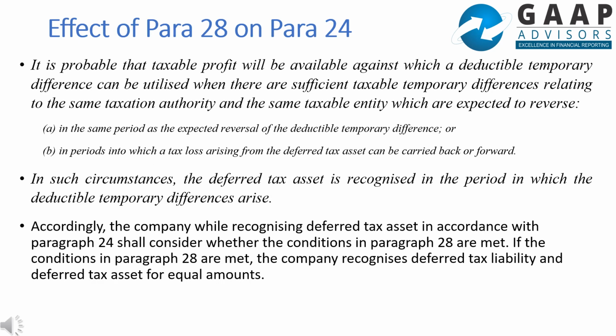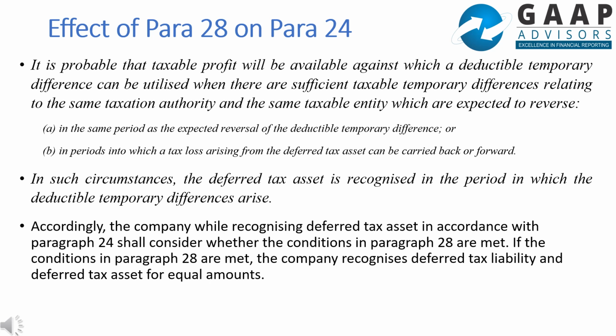While considering the limitations on recognition of deferred tax asset by para 24, we should also see the effect of para 28 on para 24.